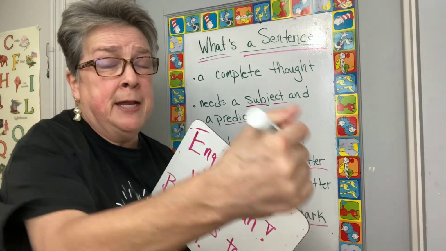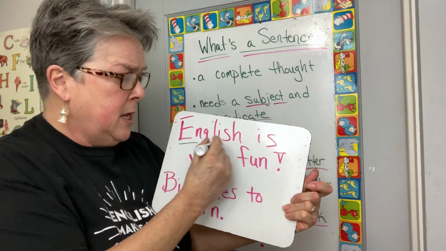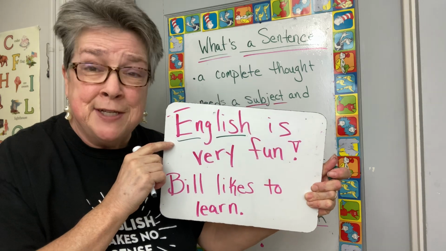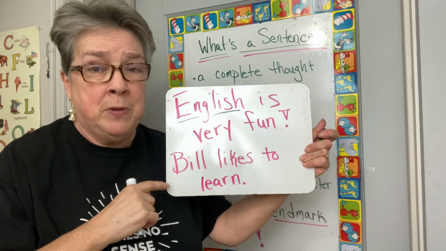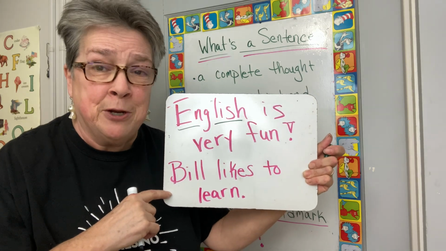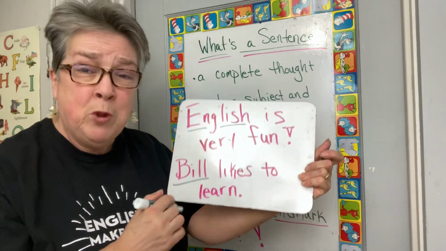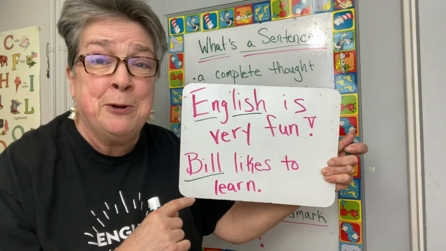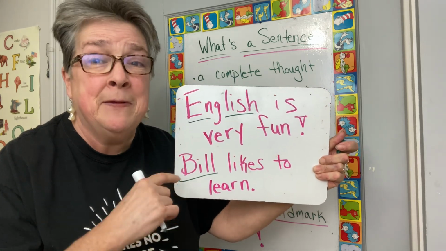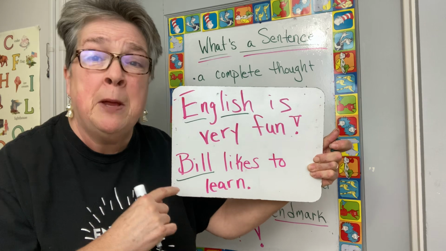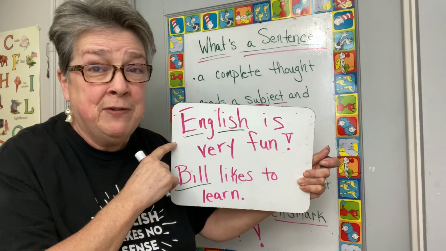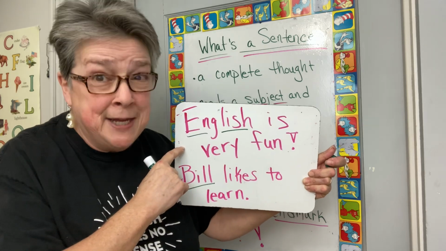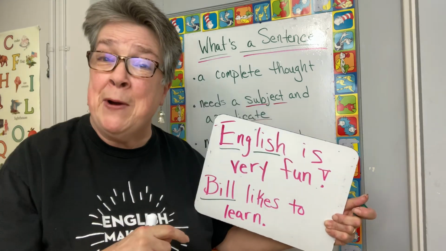Let me take out my handy dandy marker. English. English is the subject. It's the who or what. It's the naming part. Bill likes to learn. Who likes to learn? Bill likes to learn. Bill is the subject. In this sentence, Bill likes to learn, Bill is the subject. In this sentence, English is very fun, English is the subject. Oh, okay.